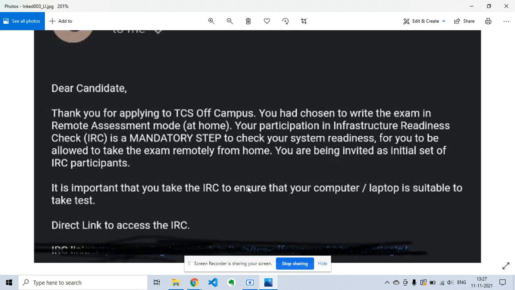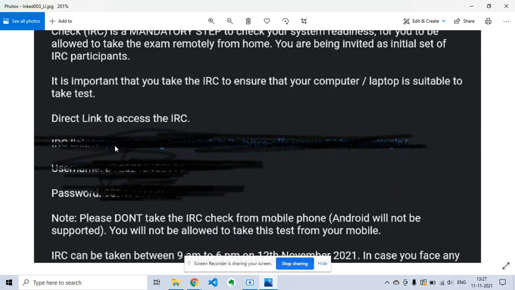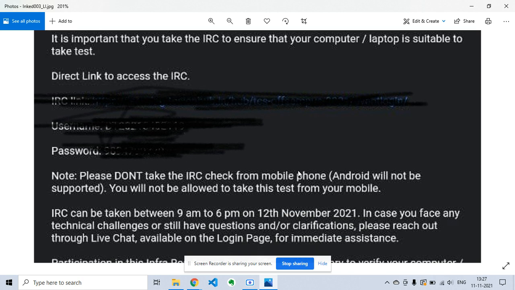So what is this infrastructure readiness check? It is important that you take the IRC to ensure that your computer or laptop is suitable to take the test. It checks whether your operating system and your browser are working and whether their versions are suitable with the TCS team. So it is advisable to download Chrome and use the Windows operating system to access this TCS exam. Otherwise, if you're using any other operating system or browser, you have to check through the link given in the IRC. They will give an IRC link, username and password to log in, and you have to log in and check that it is okay or not.